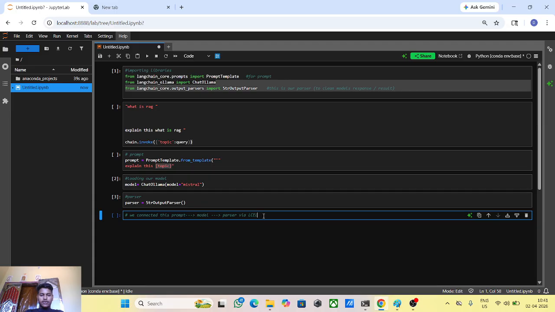LangChain Expression Language. We connect these by this operator. Let's see how we connect this.